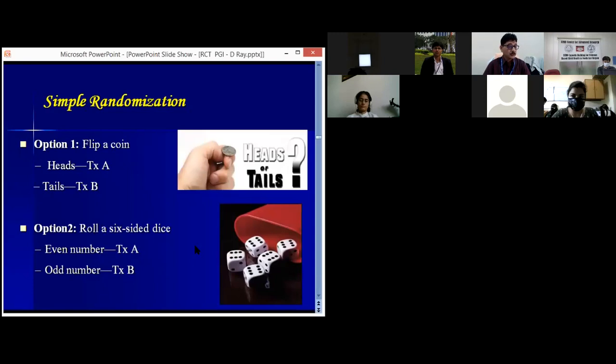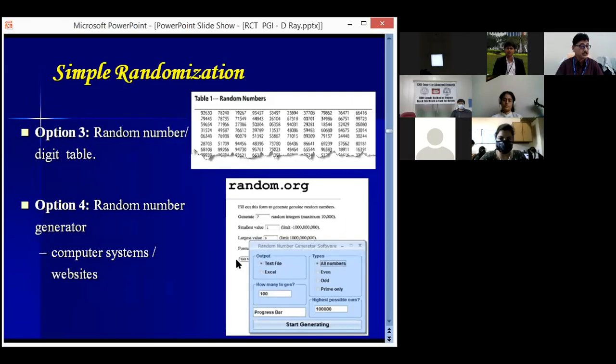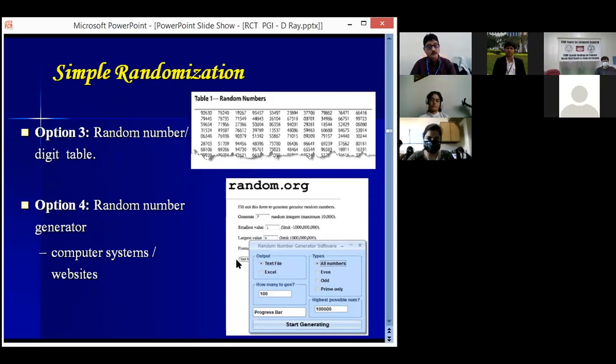Or roll a 6-sided dice. Say an even number goes in one group, an odd number in another group. Or we can use the random numbers available in a textbook, or online we can use computer generated numbers or websites. So random numbers can be generated. A sequence will be generated, and based on that, say an even number goes in one group and an odd number in another.